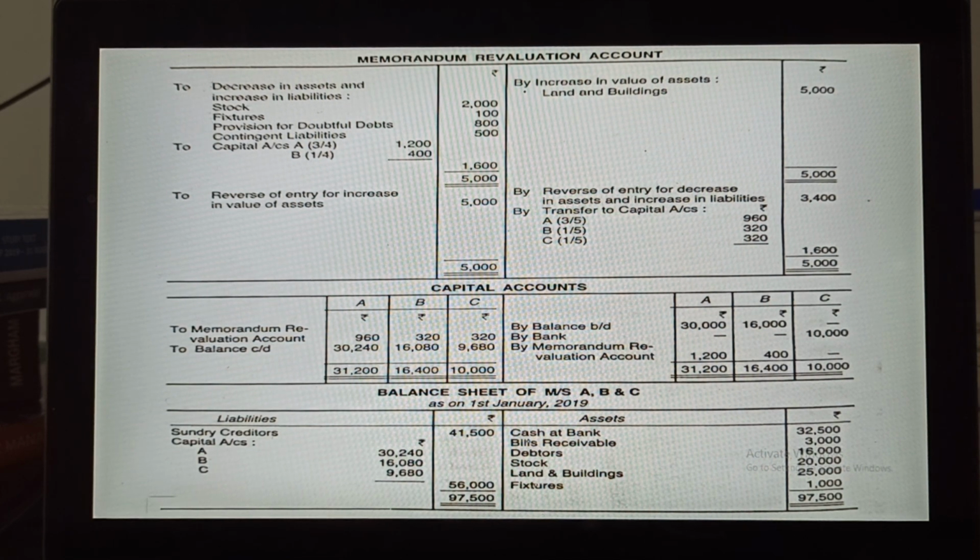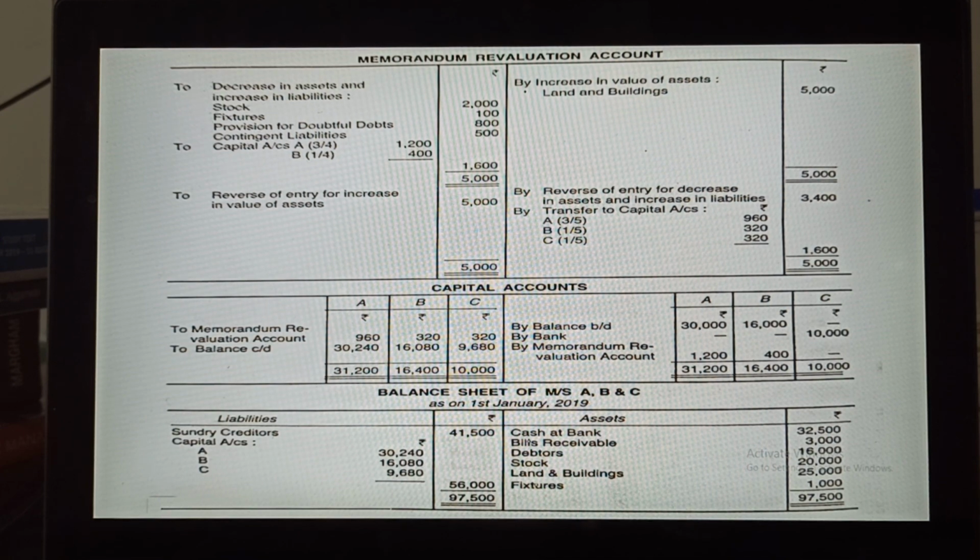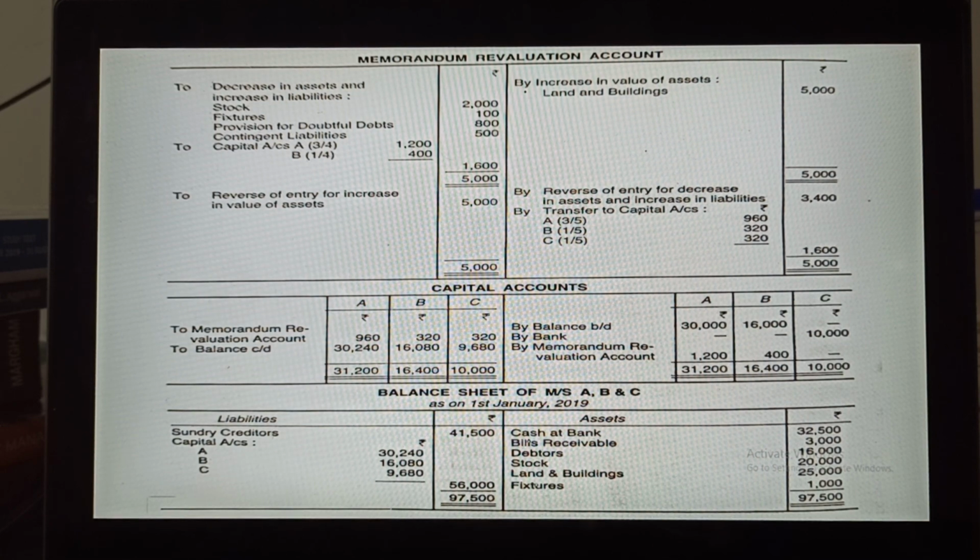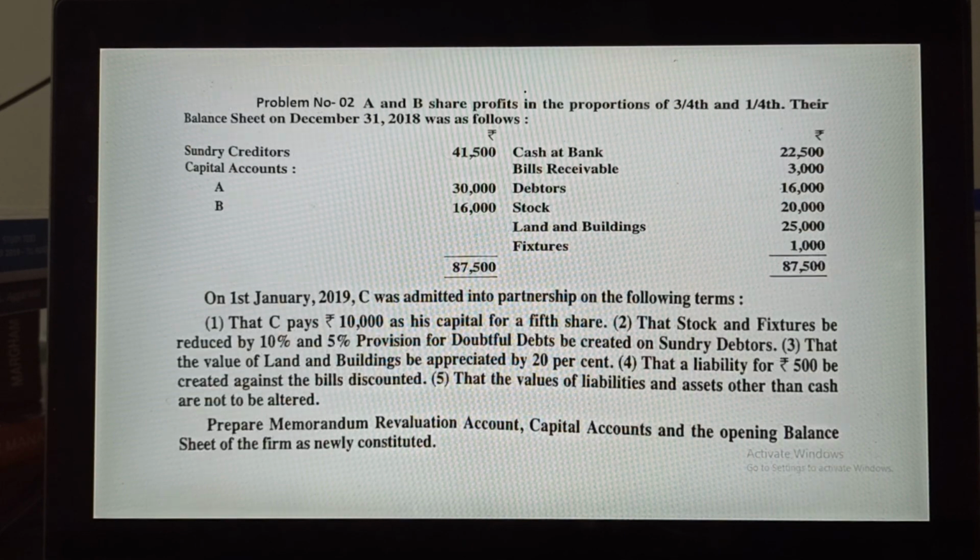Now on the credit side, the total amount is 5,000 rupees. On the debit side, the total amount is 3,400 rupees. So the total difference is 1,600. Now you have to distribute this profit among the old partners only. The first part of the revaluation and memorandum revaluation account is the same, with no changes. Only in the memorandum revaluation account do you have to add one thing: reverse the entry and share these profits and losses with the new partner, so you have to include the new partner. See, go back.